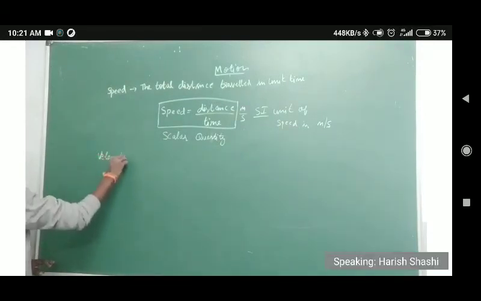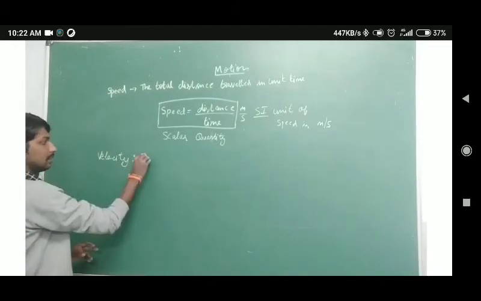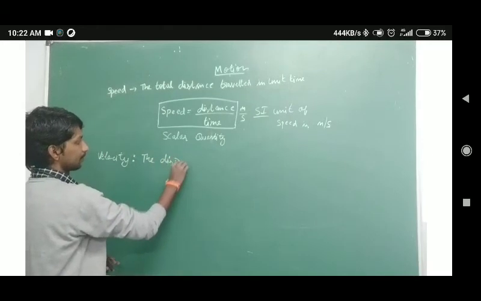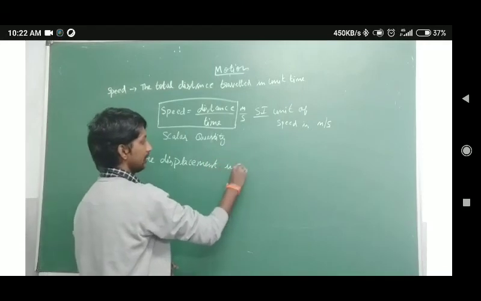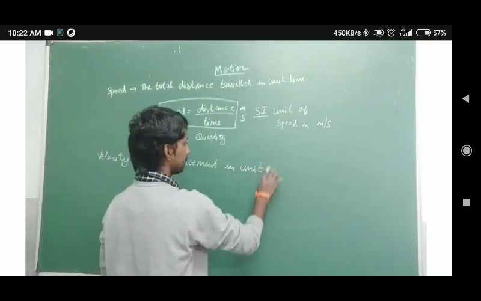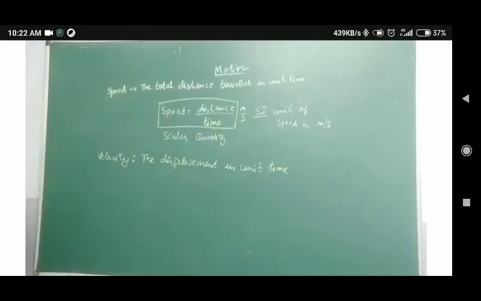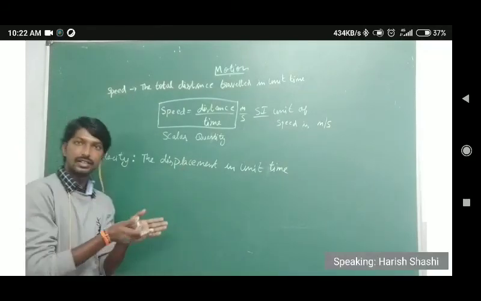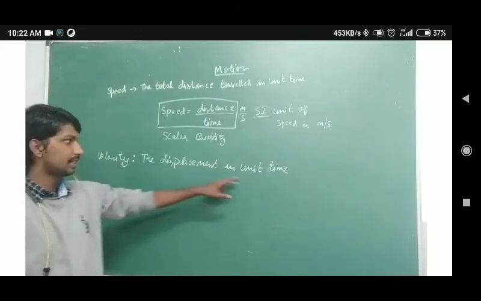velocity. Next is the velocity. So what is this velocity? It is nothing but the displacement in unit time. That's it. So how can you define velocity? The displacement in unit time. Of course, you know what displacement is. Yes, the object traveling from initial point to final point is displacement. The displacement in unit time.